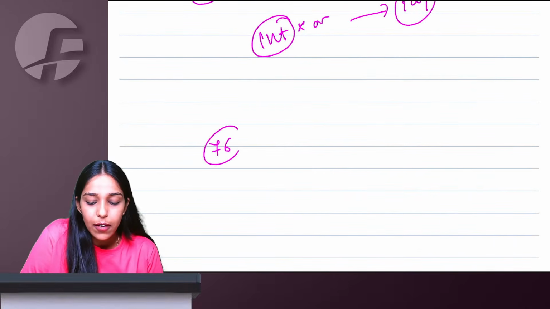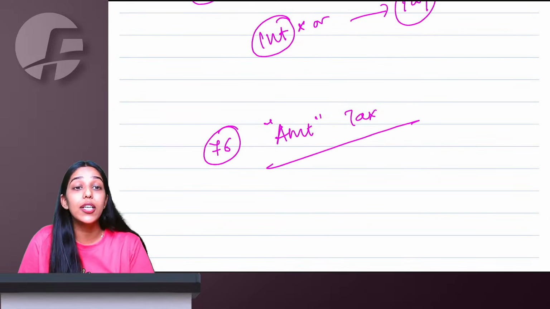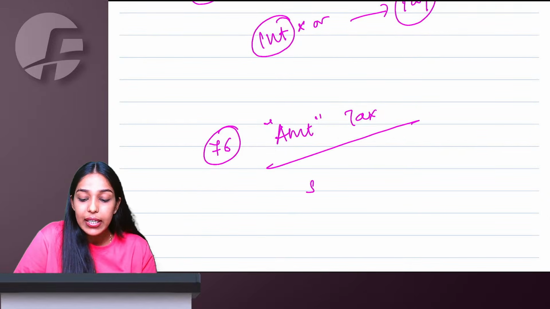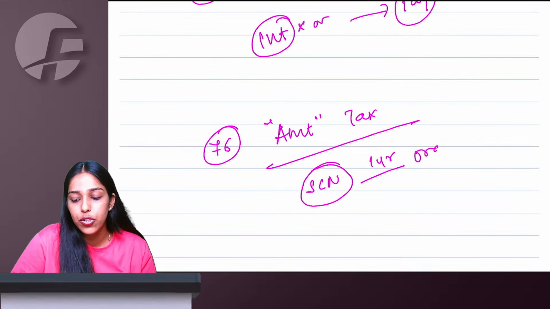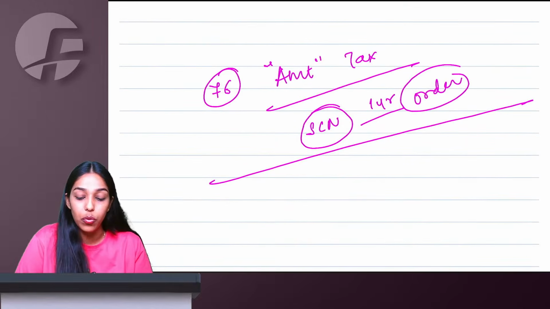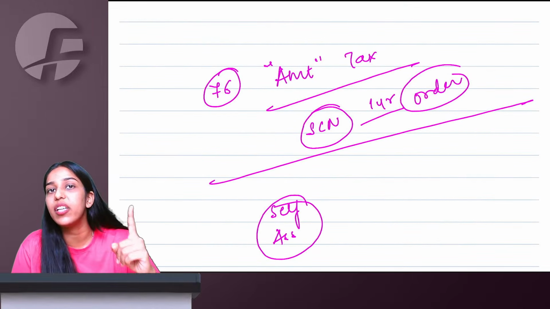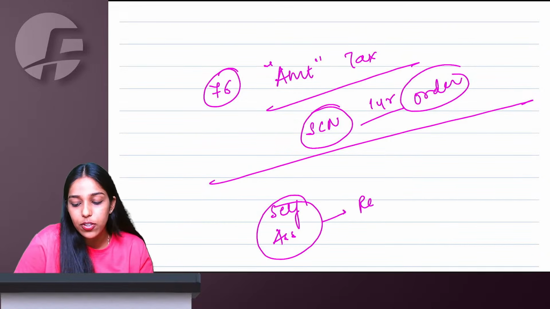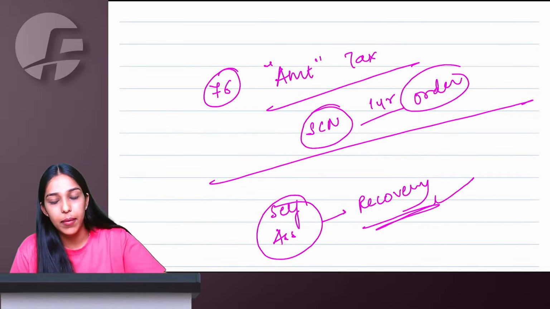Section 76 says if you are collecting any amount in the name of tax but not depositing it to government, there is no last date to issue a show cause notice. In life, any time a show cause notice can come, and within 1 year from this show cause notice, the final order will be given to you. But for self-assessed tax, we already saw in the returns chapter, they just give one intimation. No show cause notice, no order, nothing. For self-assessed tax, straight recovery will start after they give you one intimation.